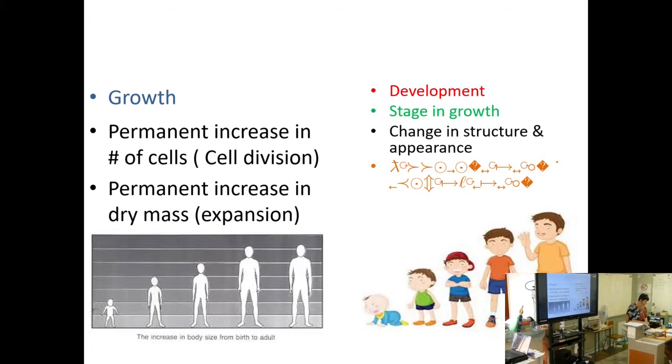Growth is the permanent, irreversible increase in size and dry mass, taking place as the cell absorbs materials, expands and divides. Do you have the definition of growth? And then the definition of development. Development is the stage in growth which includes changes in structure and appearance of cells.